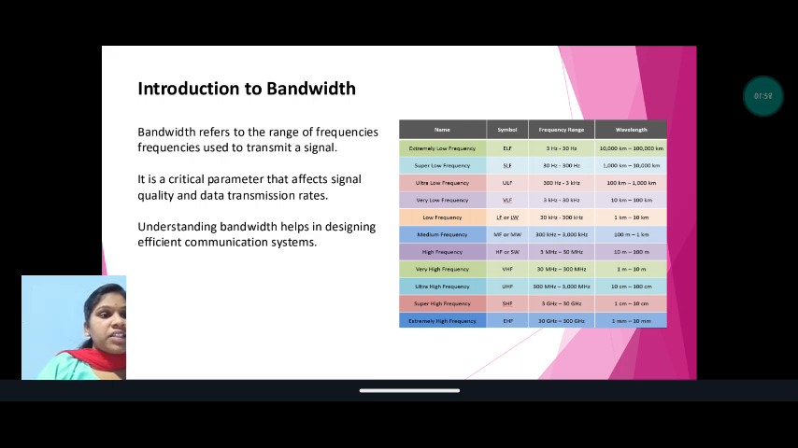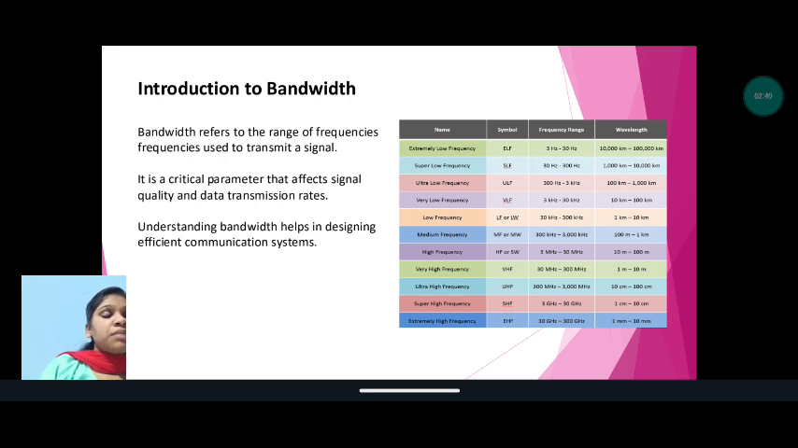Very low frequency, VLF. Frequency range 3 kHz to 30 kHz, and the wavelength is 10 km to 100 km. Low frequency, LF or LW. Frequency range 30 kHz to 300 kHz, wavelength 1 km to 10 km. Medium frequency, symbol MF or MW. Frequency range is 300 kHz to 3000 kHz. Wavelength is 100 meters to 1 km.